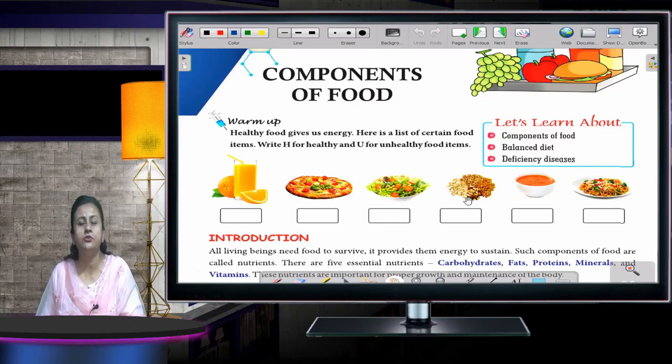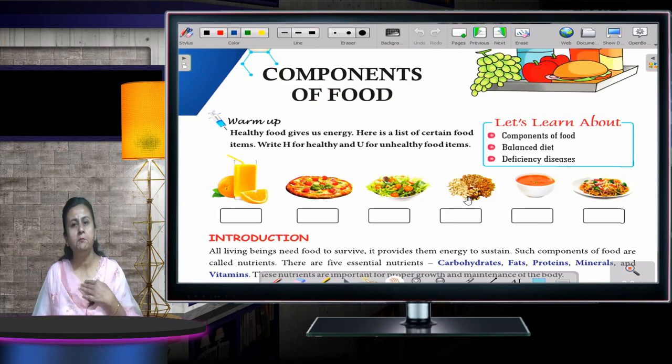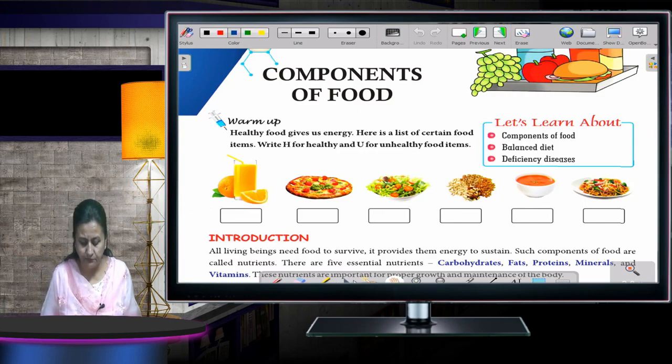As you can see on your screen, the topic which I am going to deal with is components of food. Okay, children, what is food? Food is khana, and all the living organisms, be it me, be it you, be it animals, even the plants, everyone needs food to carry out the day-to-day activity. Food gives us energy through which we can do what all activity we are supposed to do. So let's start the chapter now.